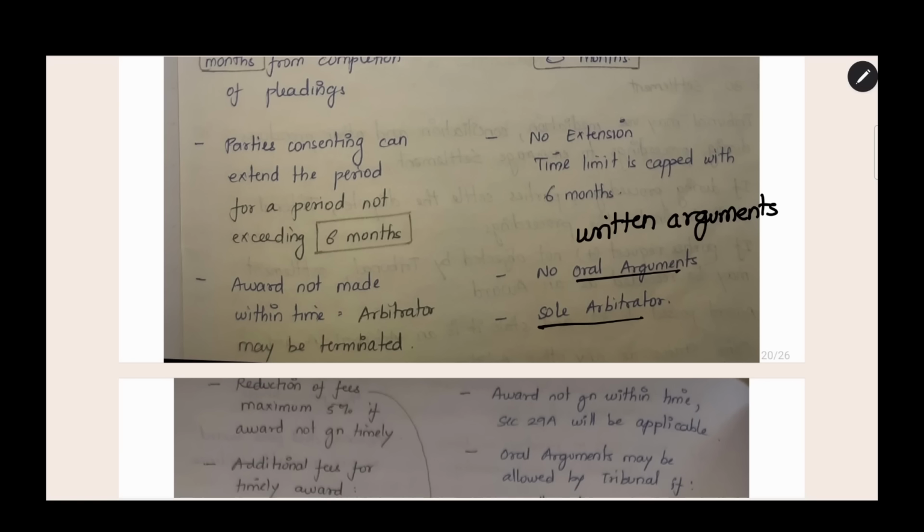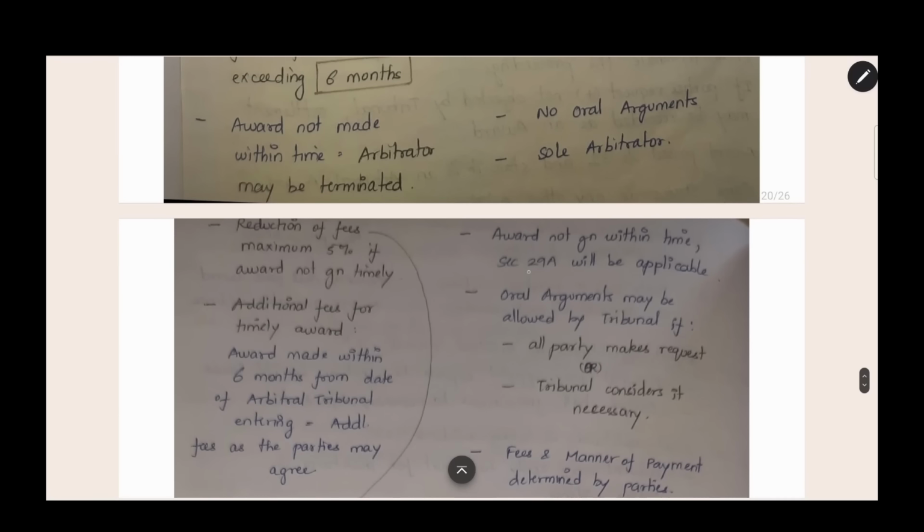There will be a sole arbitrator. If you want to decide the case quickly, it should be a small case. Very big complex cases cannot be decided quickly. So when you have a small case, you can go under this section and there will be only one arbitrator. Award not given within time, section 29A will be applicable. If you cannot complete within 6 months, then what will happen? Section 29A will apply and you can complete within 12 months and you can get an extension of 6 months also. If 29B cannot complete within 6 months, then you can go to 29A.